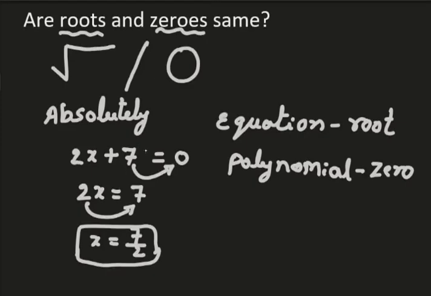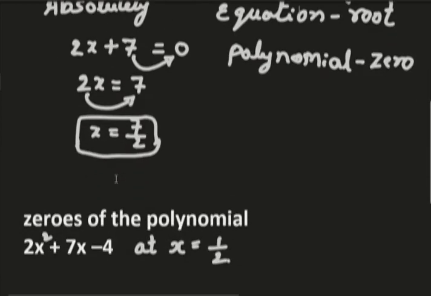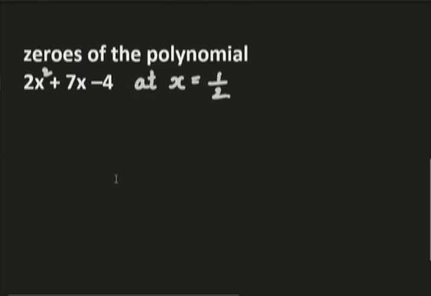Yes. To find the value of a polynomial, we have to equate every polynomial to 0. In that case, it is root only. You have to remember, when you use the phrase polynomial equation, you have to use root. When you simply use the word polynomial, you have to use the word zero. Now we will solve one such example.